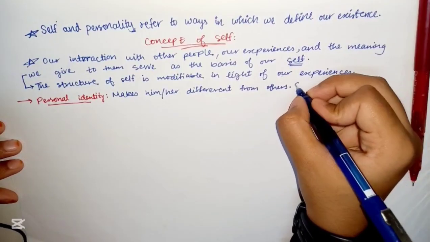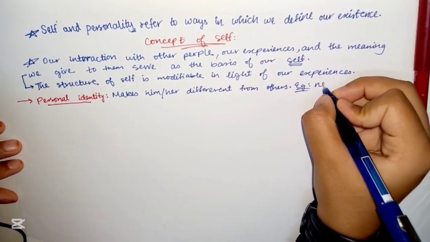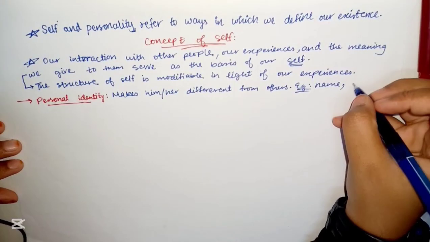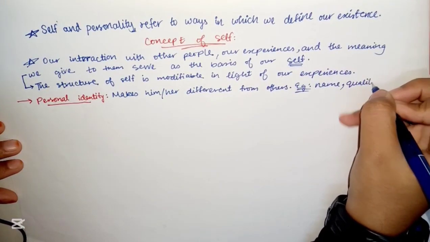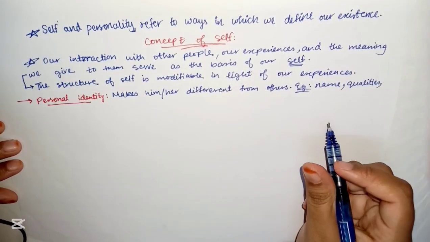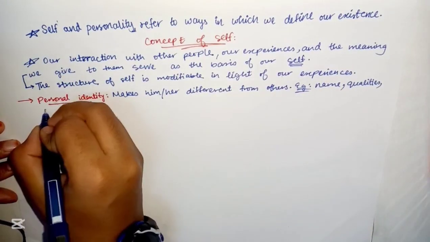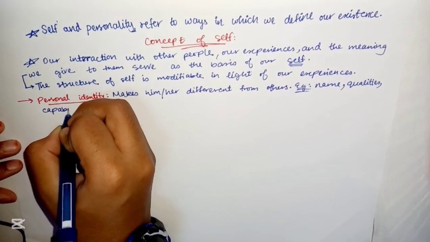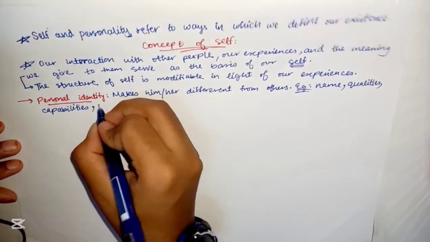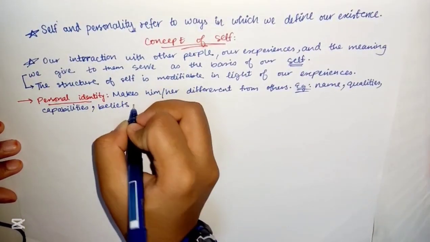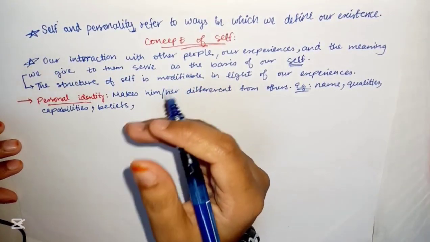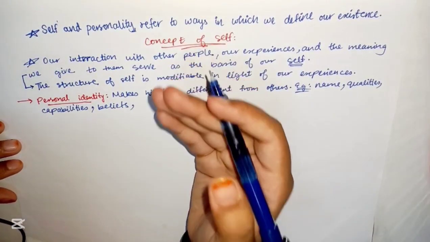It can be their name, their qualities, their potentialities or capabilities, their beliefs, their talents, anything.